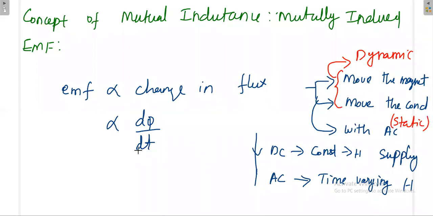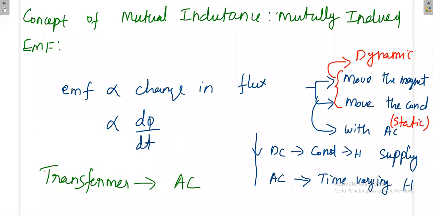Now in the transformer, we are using the static technique only, because the transformer is always static, both primary and secondary, but somehow we are using the concept of mutual inductance. It's because of AC. So when you go for a transformer, you should always use an AC signal only. The transformer will not work for DC.